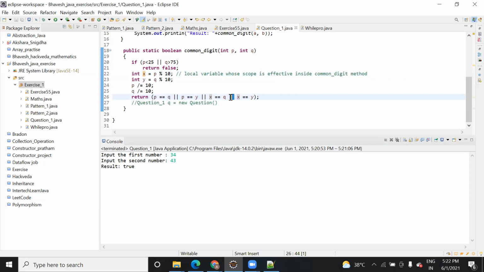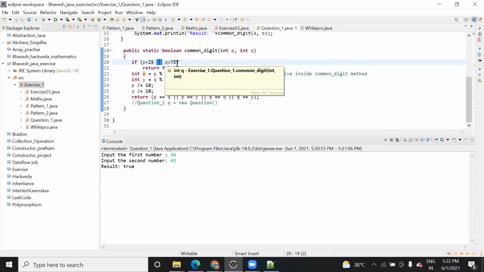And here we have used the OR condition. So if any of the conditions match, then it will be true. Otherwise, it will return false. So it returns false in the case when this condition does not match. Okay, so with the OR operator, if any of these conditions match, then it will be true, right?